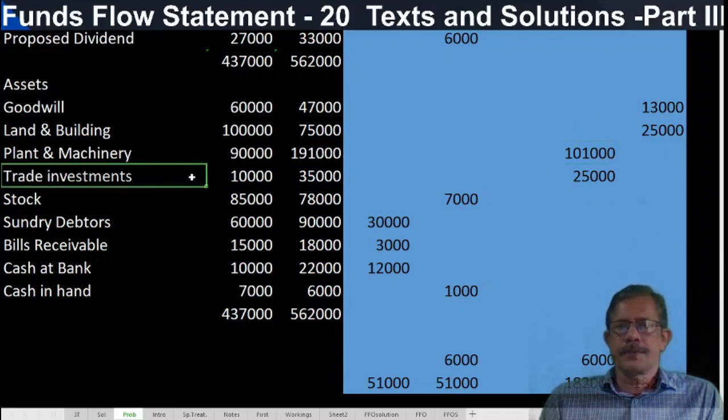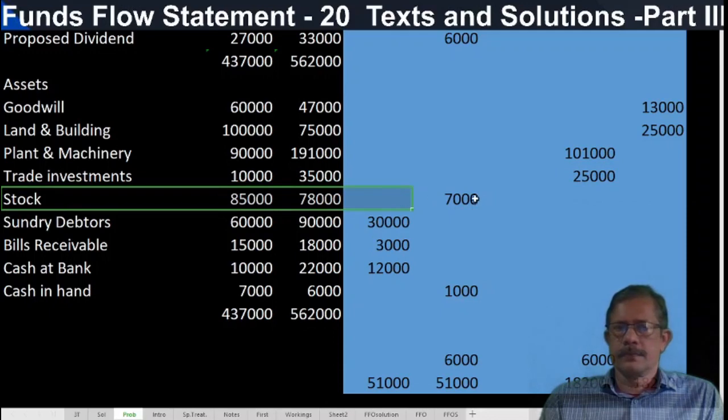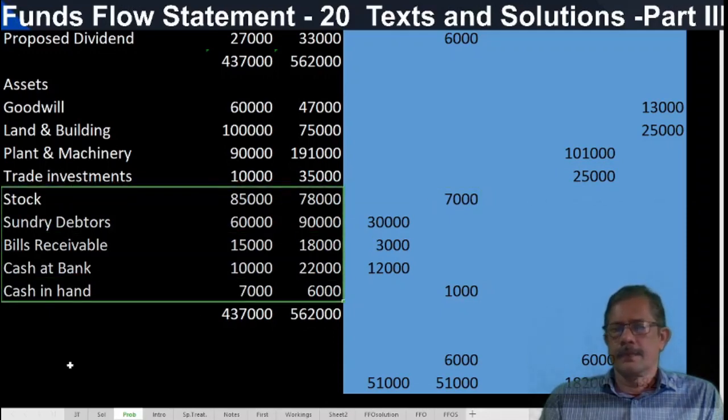Trade investments are treated as non-current, increase. Stock, these are current items, treated like a schedule of changes in working capital.